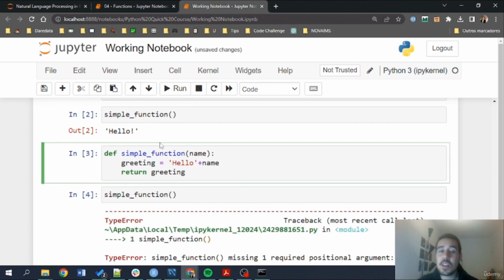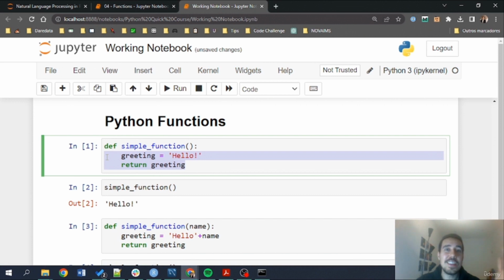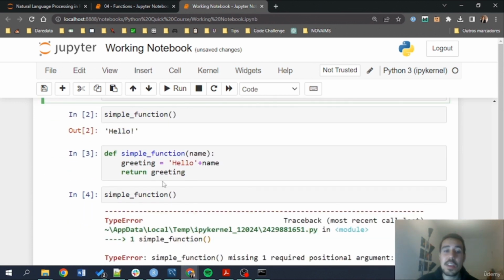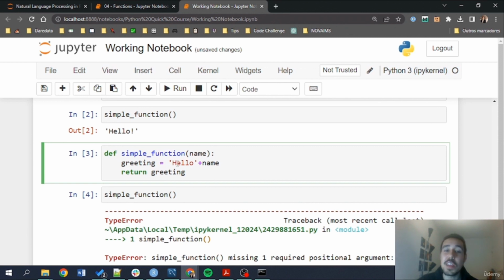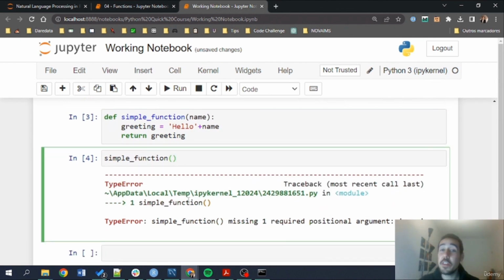So rewriting the code erased the idea that Python had of this code, the greeting and return the greeting, and substituted it with greeting hello plus the name that comes in the argument. So here now Python is telling me, hey, in the simple function, you basically defined an argument. I need to know what that argument is. Can you please provide it?